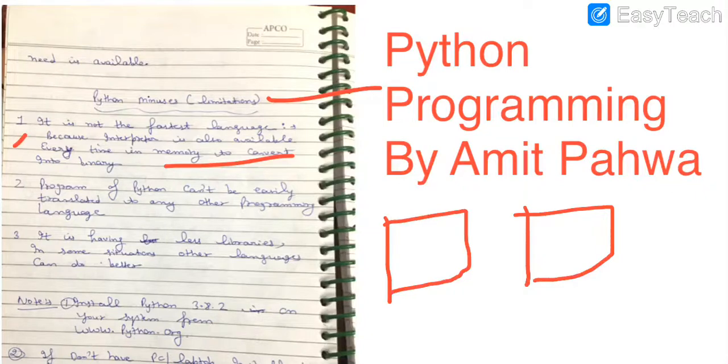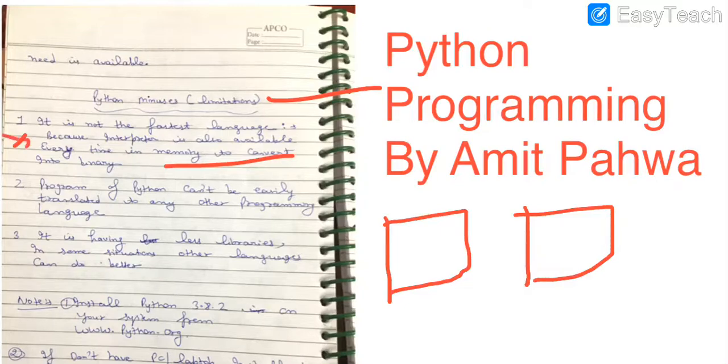So when two things or two concepts are simultaneously available in the memory, the memory space will fill up and the processing of your system will be a little bit slow. So it is a limitation, but today we are using systems which have very high processing capability. It is not that much of an issue in today's time, but the interpreter needs to convert every line into binary, so it must remain in memory throughout the lifetime of your program.